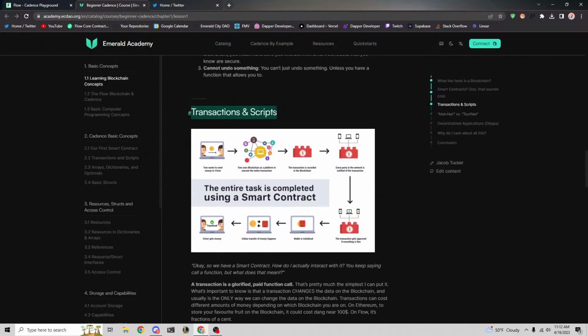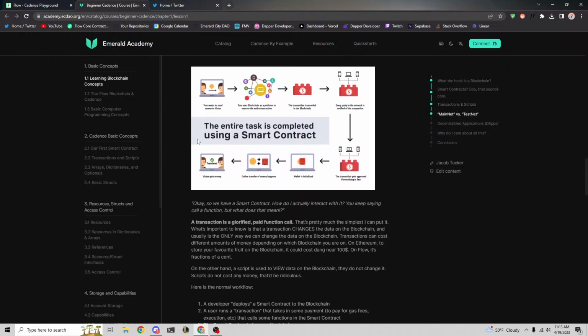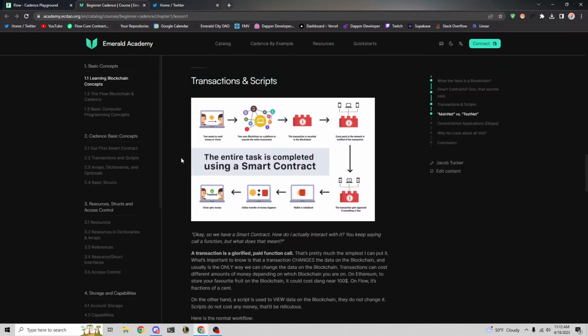So let's get into transactions and scripts now, and then we'll get into an example, I promise. The simplest way to describe it is that transactions are what change data on the blockchain, and this is the same for any blockchain, right? So transactions change data and scripts read data.